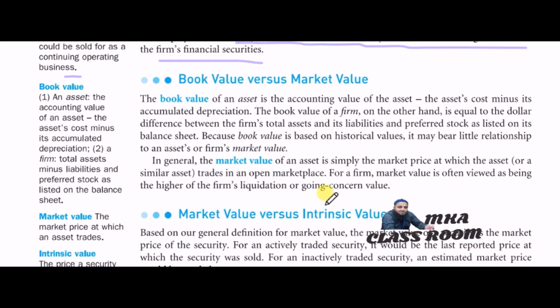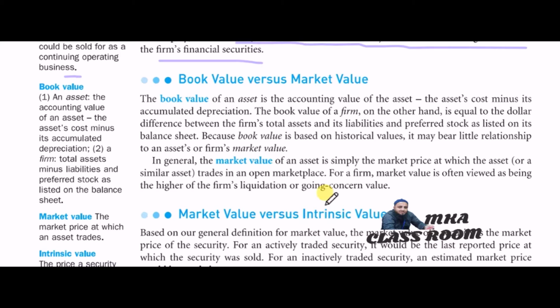The book value of an asset is the accounting value of the asset. That means the asset's cost minus its accumulated depreciation.